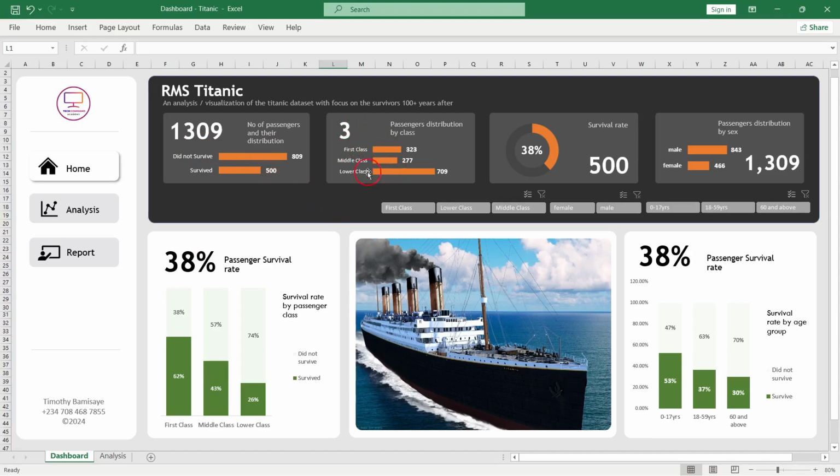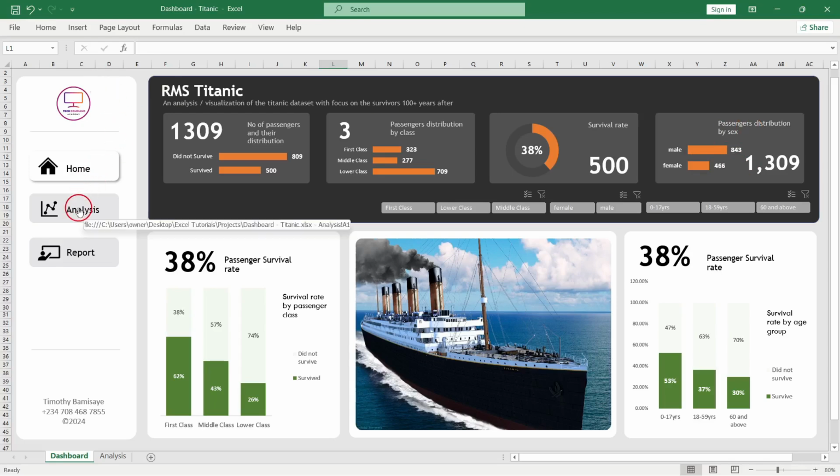We have three different classes aboard the ship, and we can see the distribution across the classes. And our survival rate is about 38% of the passengers. So only 38% of our passengers survived the wreck. And this is the distribution of the passengers by sex. We have more males aboard the Titanic.